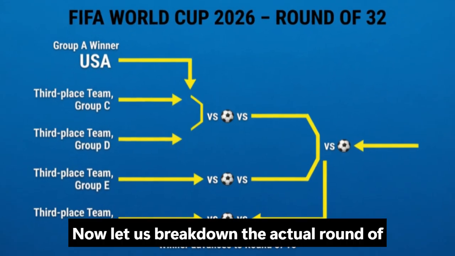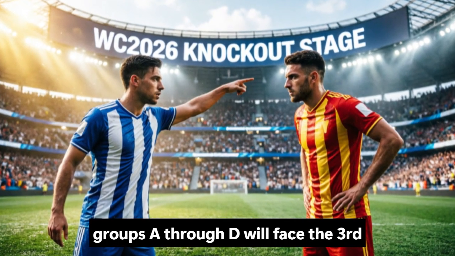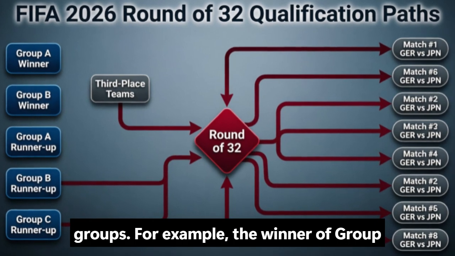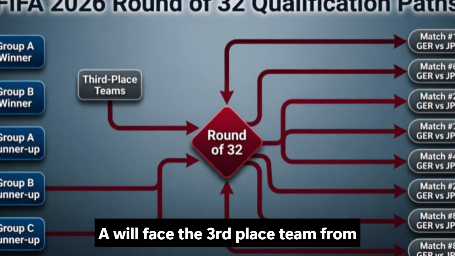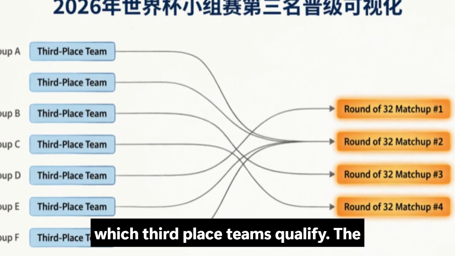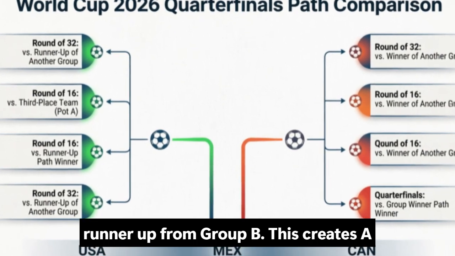Now let us break down the actual round of 32 matchups. The group winners from groups A through D will face the third-place teams that qualify from specific groups. For example, the winner of Group A will face the third-place team from either Group C, D, E, or F, depending on which third-place teams qualify. The runner-up from Group A will face the runner-up from Group B.